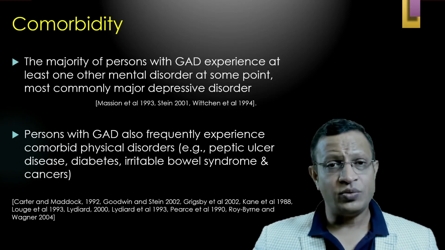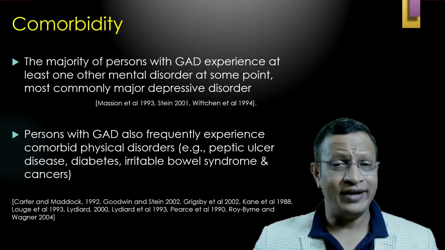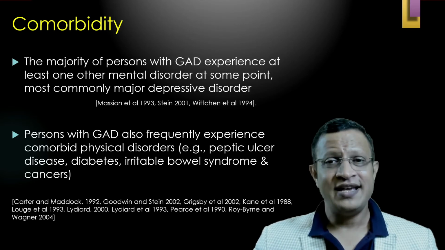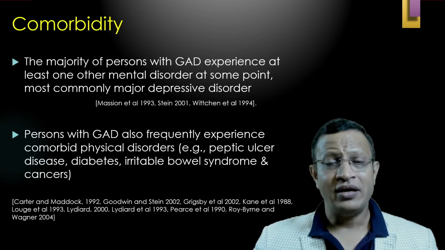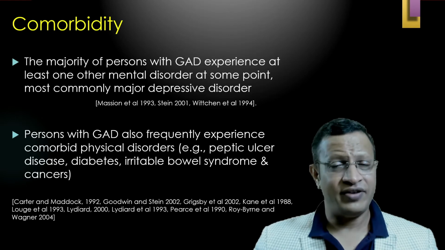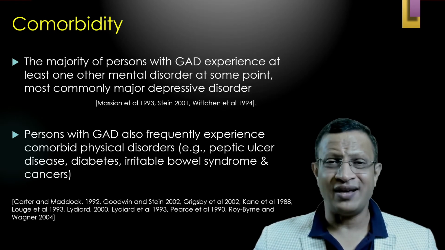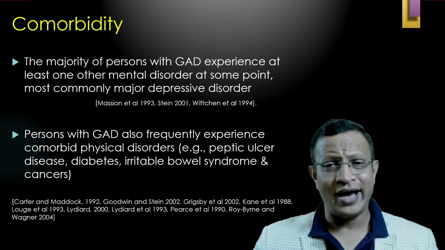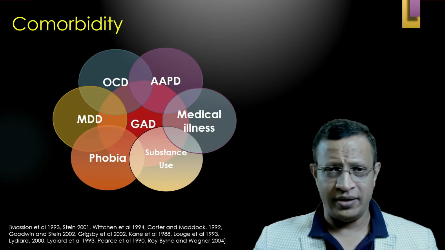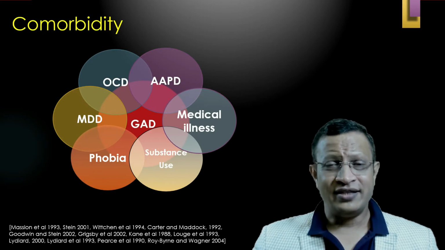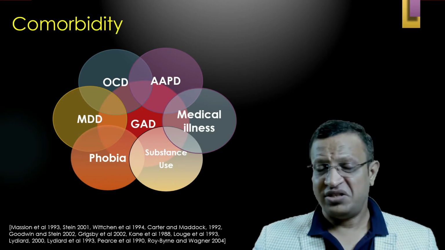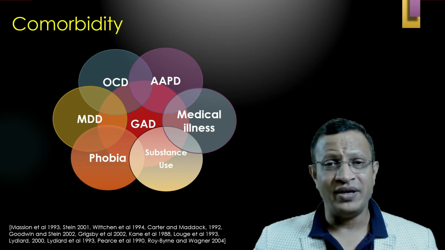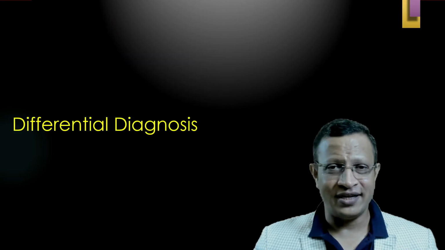However, persons with GAD also frequently experience other medical or physical conditions such as peptic ulcer, diabetes, irritable bowel syndrome, and recently they talked about cancer. Further, earlier preliminary reports talk about asthma, and commonly occurring disorders like hypertension are also very common. If you look at the comorbidity, GAD will be seen along with other disorders such as AAPD, OCPD, MDD, phobia, substance use, and other medical illnesses. That means comorbidity is the rule in generalized anxiety disorder.